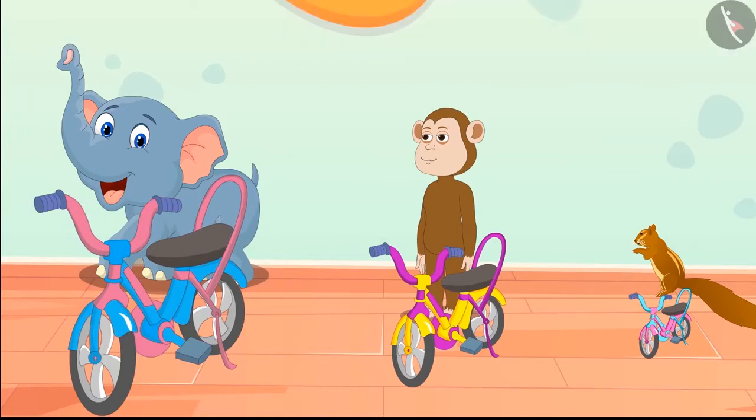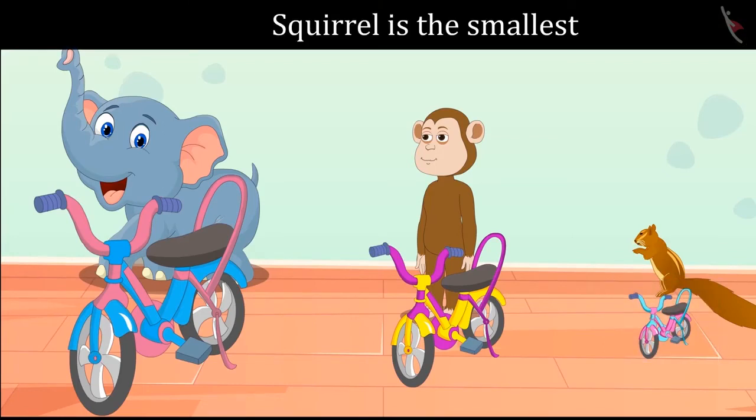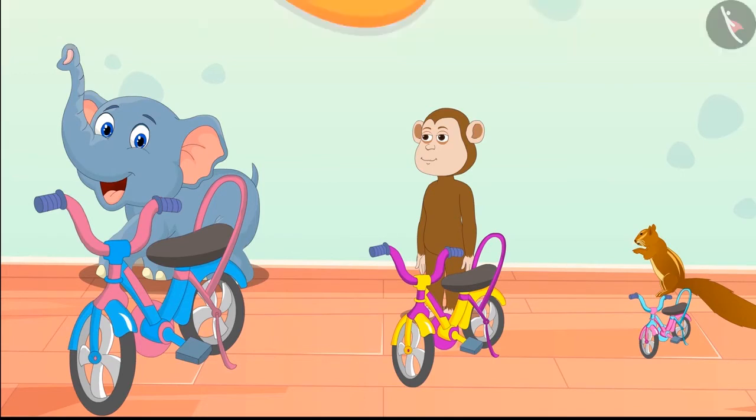So kids, can you tell which is the squirrel's bicycle? Yes, you thought right, children. The squirrel is the tiniest among those 3 animals and his bicycle is also the smallest. This means the squirrel will get the smallest bicycle. And this is monkey's bicycle.